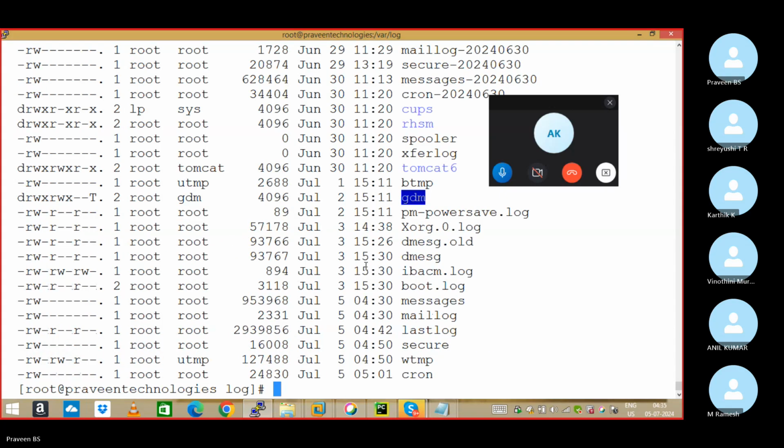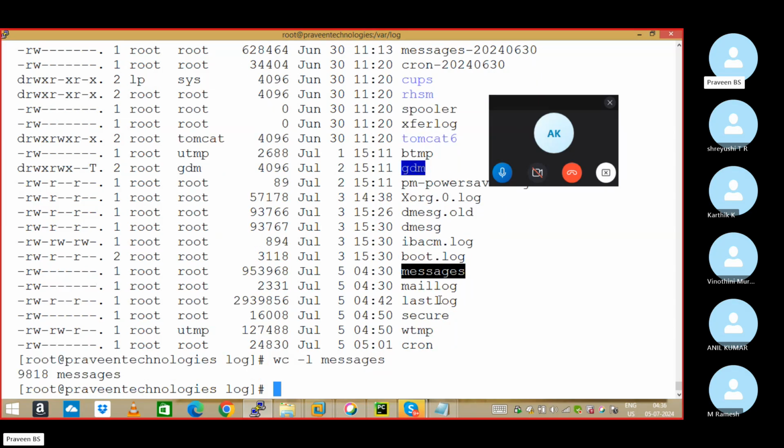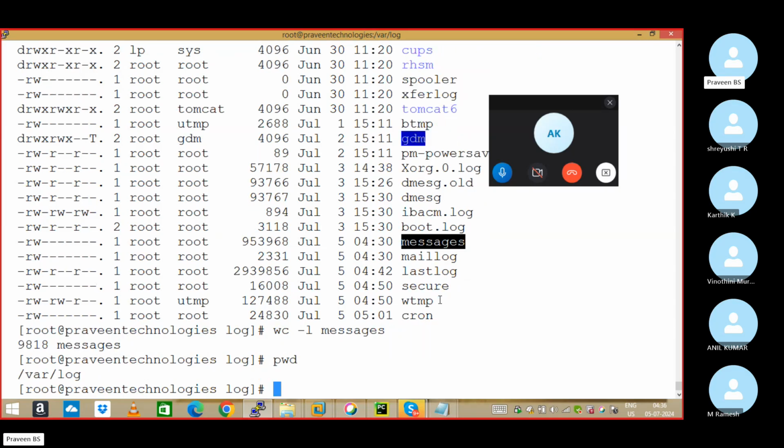There's one file called messages, sir. Check how many lines are in it with wc -l messages. Everyone should be getting more than 100 lines. Go to this path first: cd /var/log. Everyone went, right? Do ls -ltr. There's a file called messages. Give wc -l messages. At least everyone should be getting more than 100 lines. Yes or no? Observe. Now we'll see how to scroll line by line.